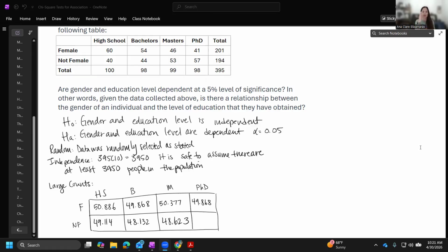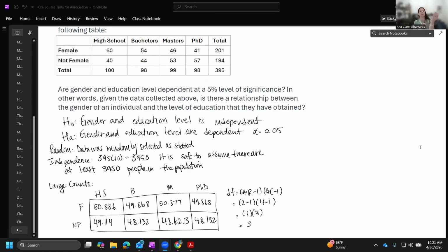It's going to be the same thing as the previous, not female bachelors. Dividing by 395 gives me 48.132. Now, in order to calculate the test statistic and use the chi-square distribution, I need my degrees of freedom, which is the number of rows minus 1 times the number of columns minus 1. There are 2 rows and 4 columns, which means I have 1 times 3, or 3. So I have 3 degrees of freedom.